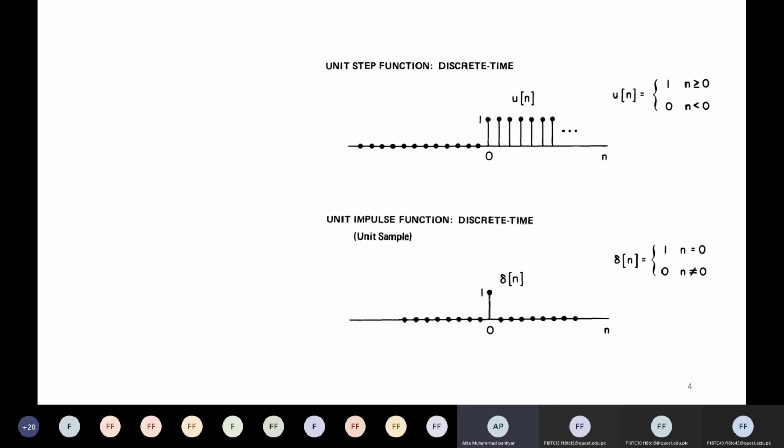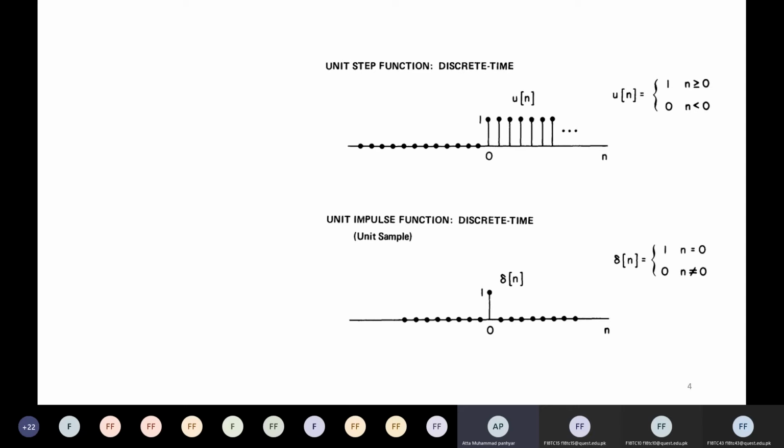You can just denote it by u of n, and it is 1 for n greater than or equal to 0. So from index 0 onwards up to infinity, the output of the signal is always 1.